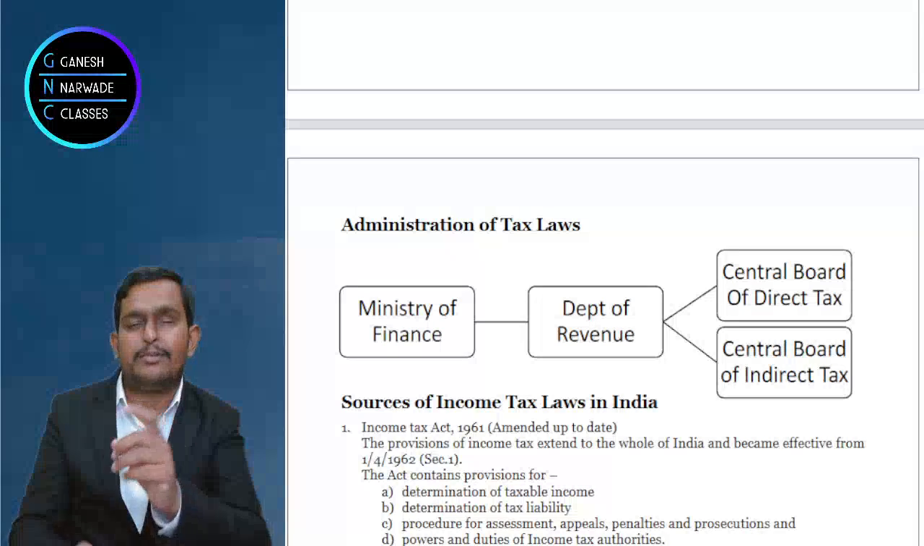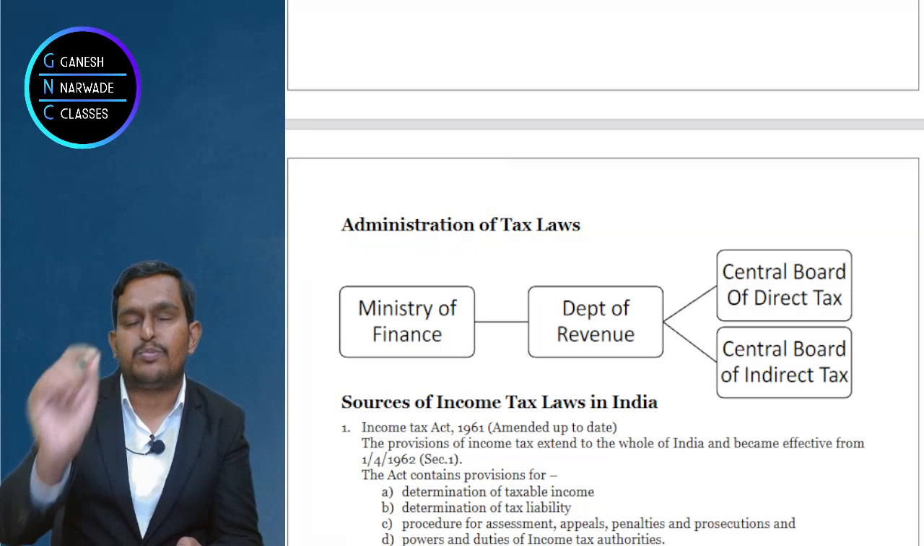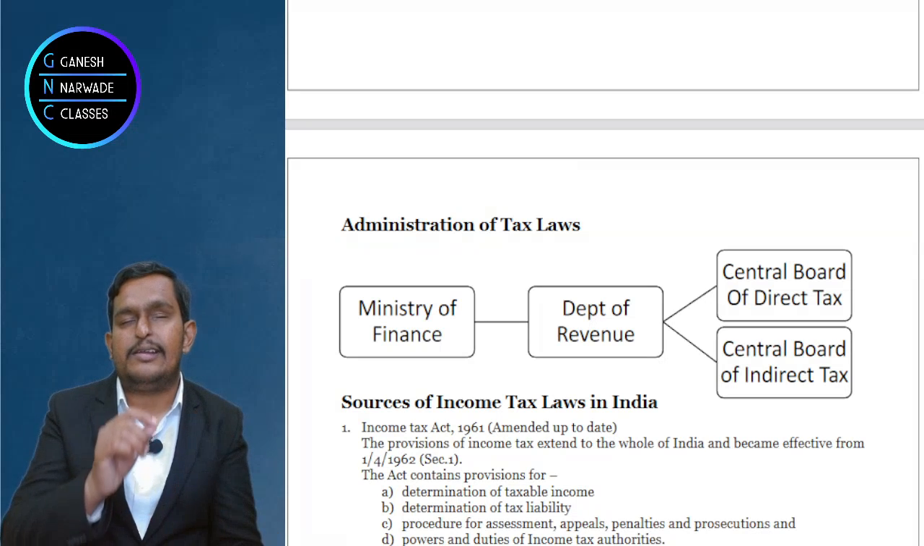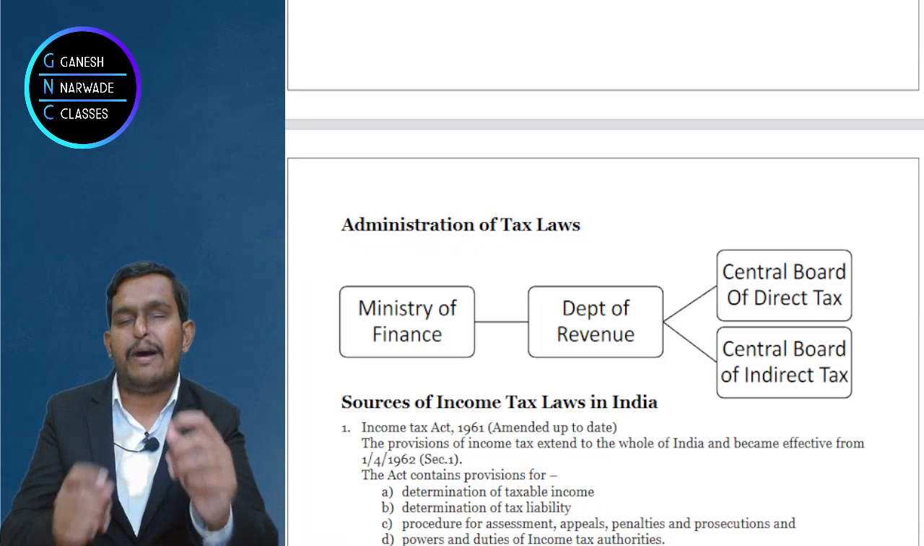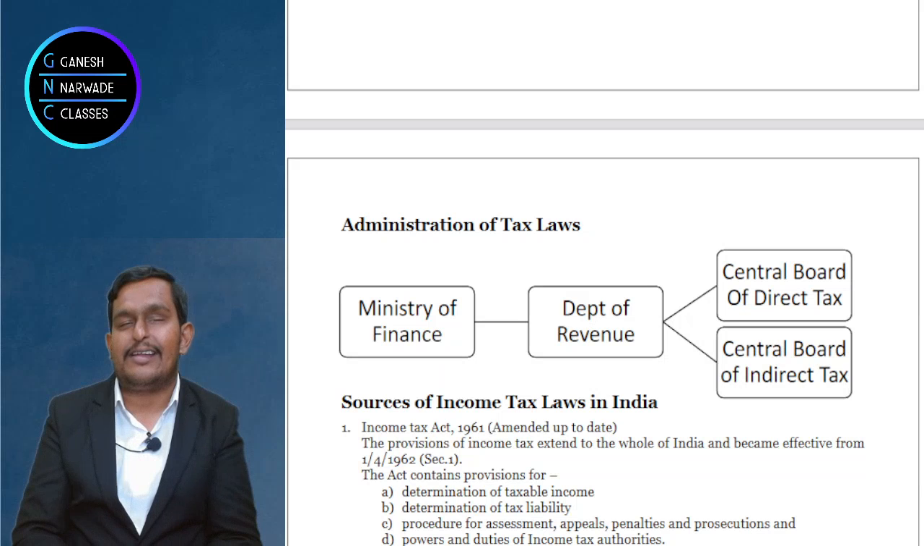It talks about determination of income, determination of tax. It talks about assessment, appeals, penalties, prosecution. It talks about authorities, income tax authorities, their powers and duties. Shall we go to the next part?